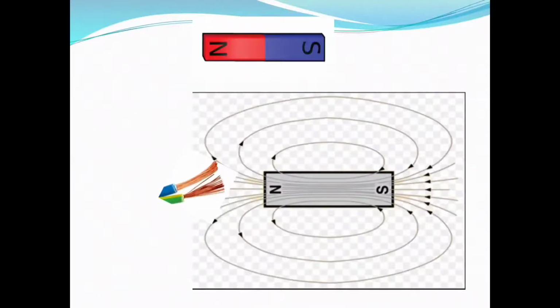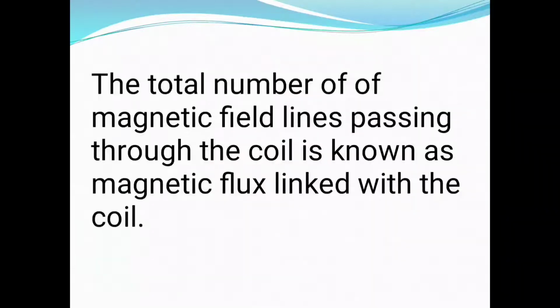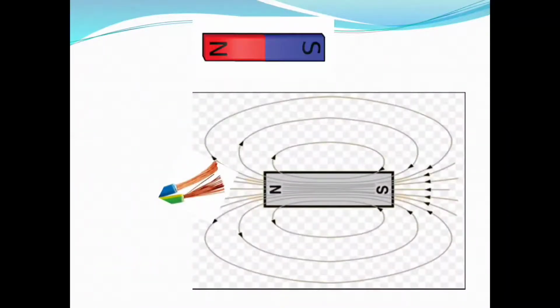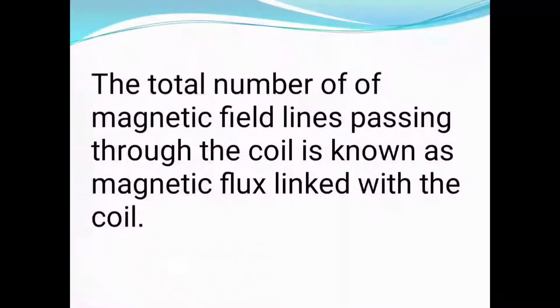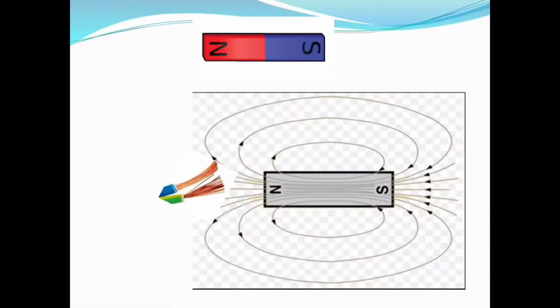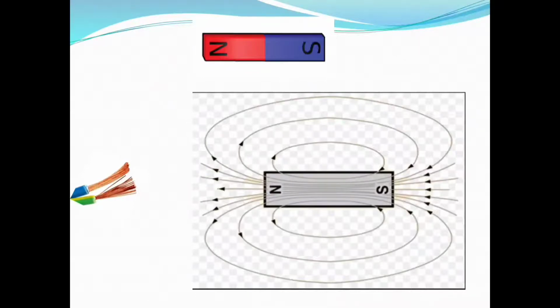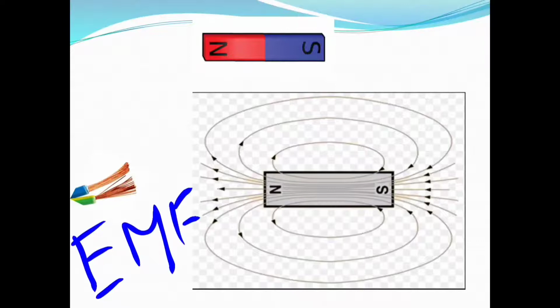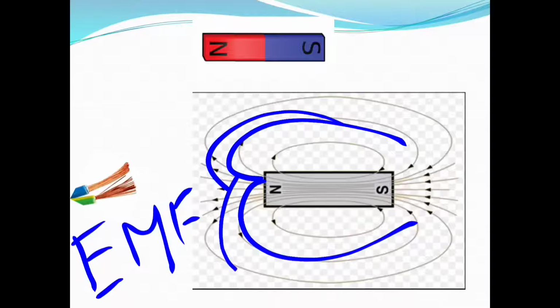When we move this wire to and fro continuously, it experiences a change in the magnetic field, and this change in the magnetic field produces a potential difference across the ends of the wire. This potential difference is also called EMF, that is electromotive force. And this change in the magnetic field is nothing but the change in magnetic flux linked with the coil.